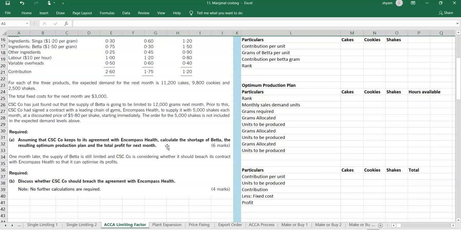Okay. So the company seems to be having some kind of a raw material, and we have to find out what would be the shortage of this beta. I think this should be the limiting factor in this problem, and what should be the production plan as well as the total profit for the next month. So one month later, the supply of beta is still limited,